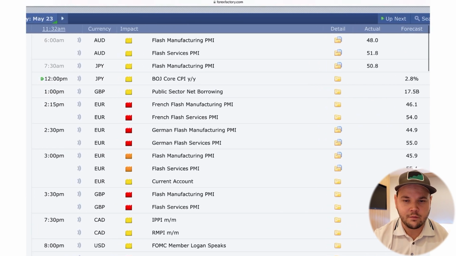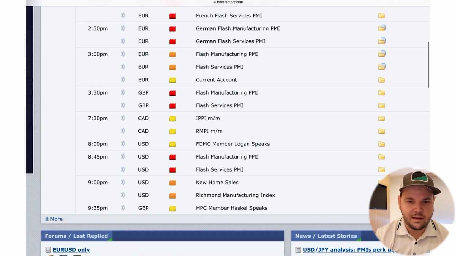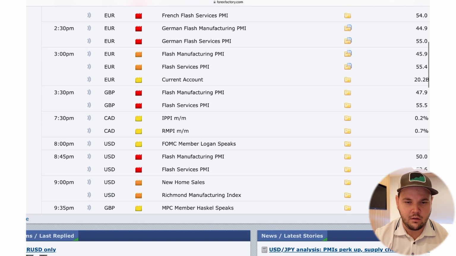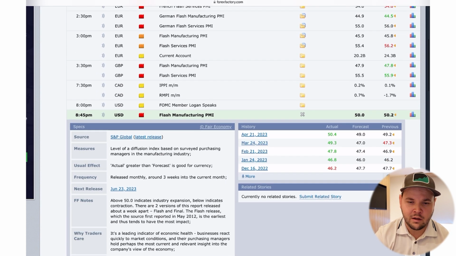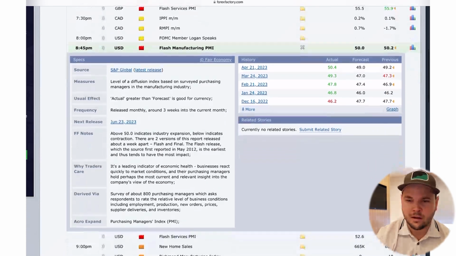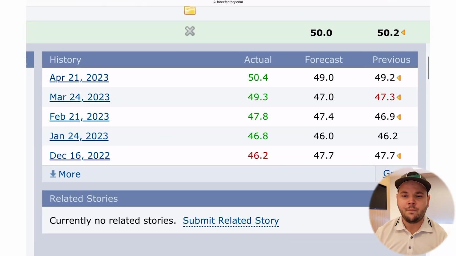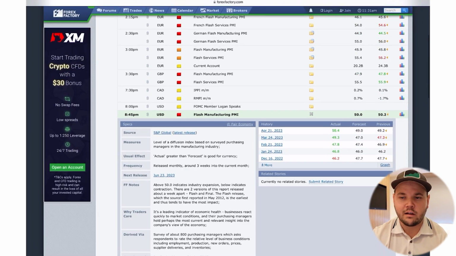But it's a cool website. Very cool to have a look at this. Now we have important news on the USD. So here at 8:45 p.m. my time, which is 7:45 a.m., Manufacturing PMI. So you can have a look at what this means, what it's all about, what the results were in the previous months. So it's a cool way to keep track of this. It's very nice. So definitely one of the best sites for news.